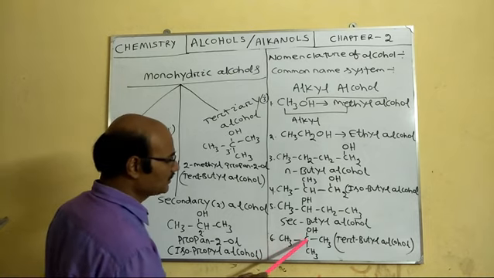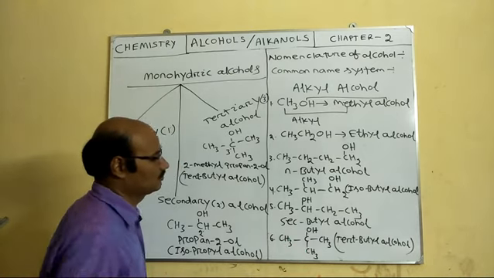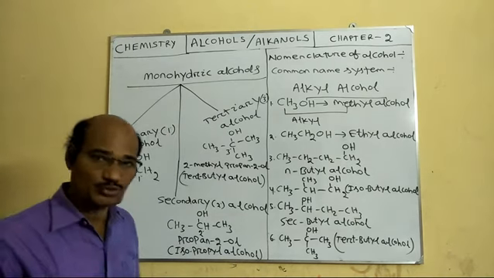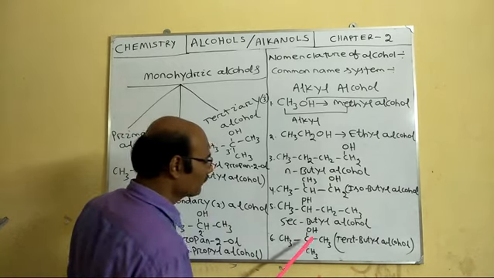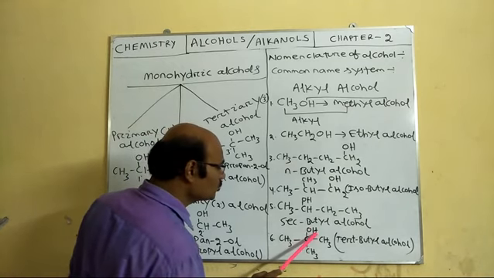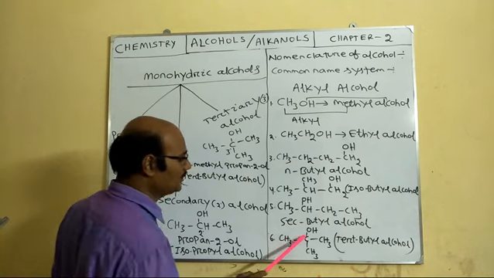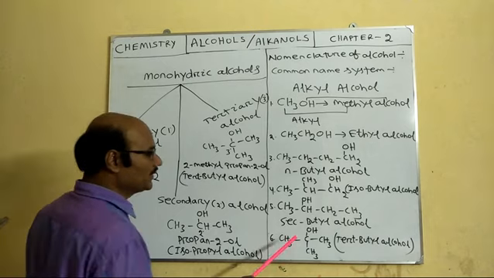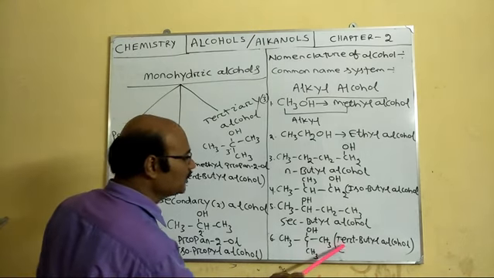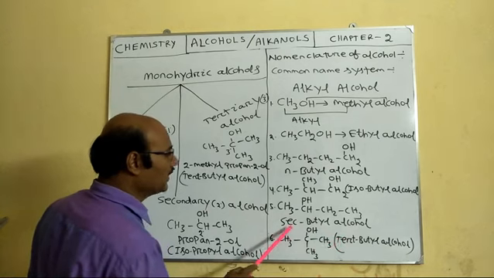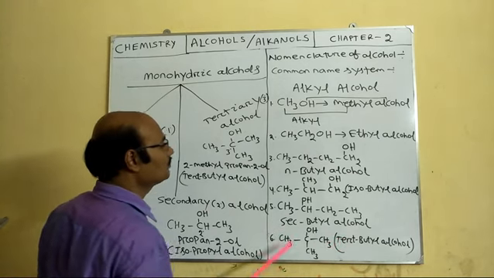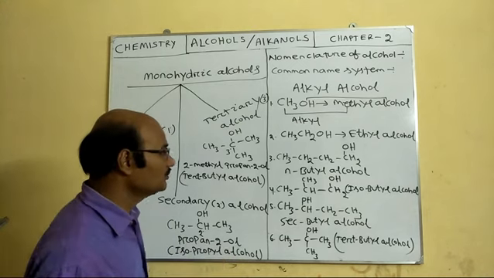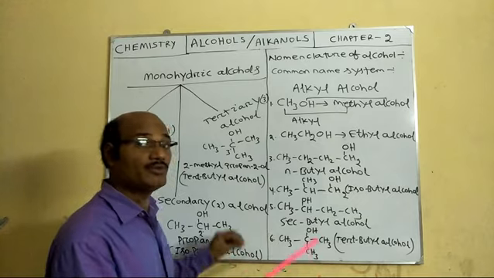Similarly, CH3, CH3, CH3, OH. 1, 2, 3, 4 carbons, butyl. But you will see this OH group is attached to a tertiary carbon. So it's a tertiary butyl alcohol. Okay? So we can use the prefixes of tertiary, secondary, iso, and vary the name of higher members of alcohol in the common system of naming.